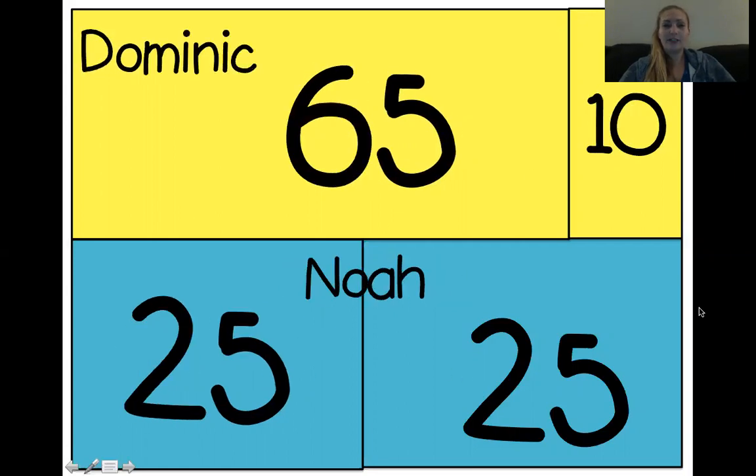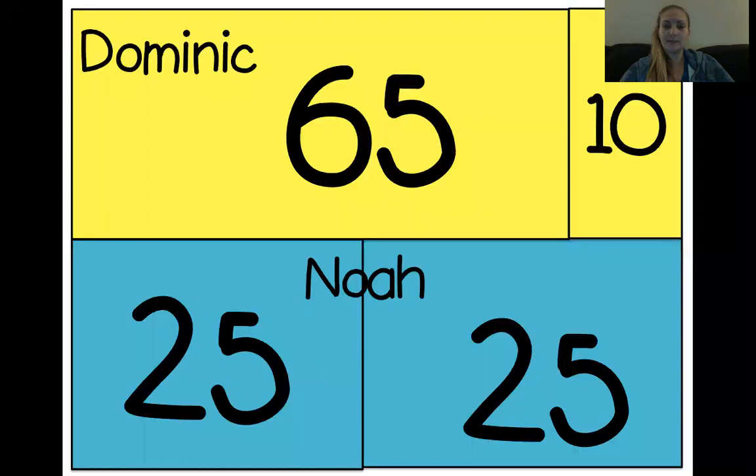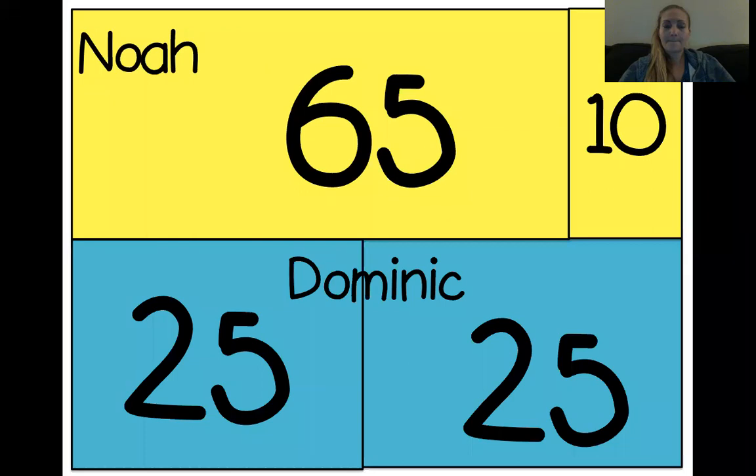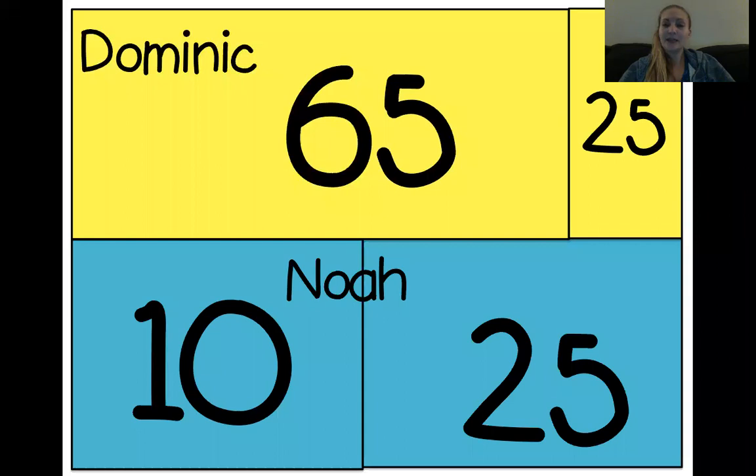I'm going to go back and just let you look again at what the story said. It said Dominic ran 65 and then 10. Noah ran 25 and 25 yards. So which of these tape diagrams matches our picture? I'm going to just flip through them so you can see. That's something I need you to think about. When you get to the Google Classroom assignment down below, you're going to have to choose which of those diagrams matches the problem. You might want to read the problem again just to make sure that you have got it correct. Maybe before you choose, draw your own tape diagram and see what you would draw, and then find the tape diagram that matches what you did.